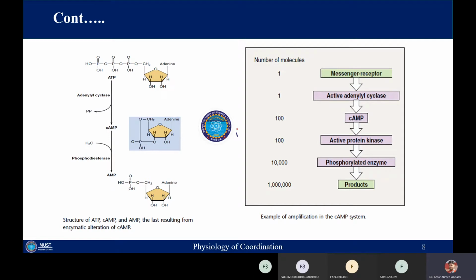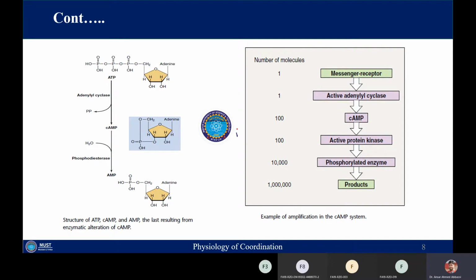These 100 cyclic AMP in turn can activate 100 protein kinases, and those 100 protein kinases can act on 10,000 substrates and phosphorylate those 10,000 enzymes, and by the phosphorylation of those 10,000 enzymes, we can have 100,000 products. So it means there is amplification in the cyclic AMP system.